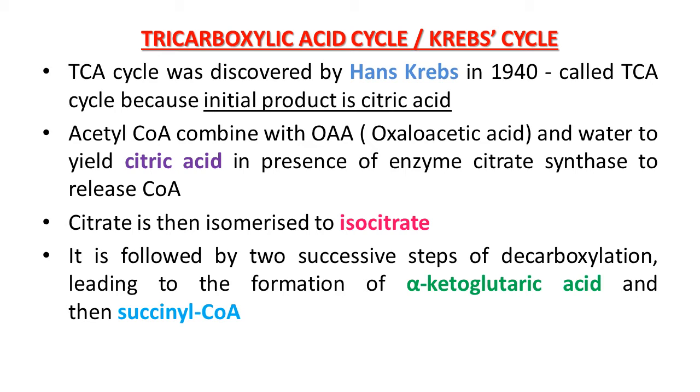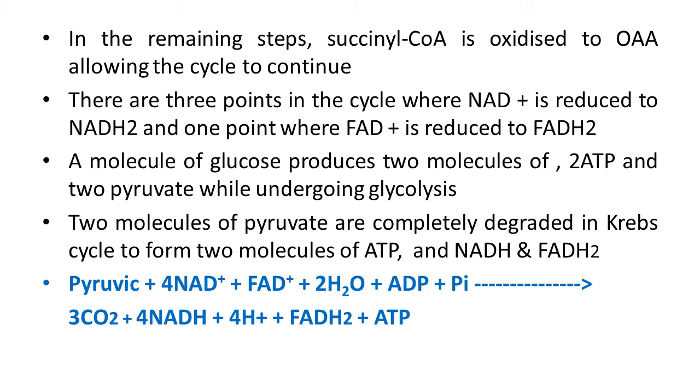It is followed by two successive steps of decarboxylation, leading to the formation of alpha ketoglutaric acid and then succinyl coenzyme A. In the remaining steps of the citric acid cycle, succinyl coenzyme A is oxidized to OAA, oxaloacetic acid, allowing the cycle to continue. So in this way, step by step, this cycle continues.